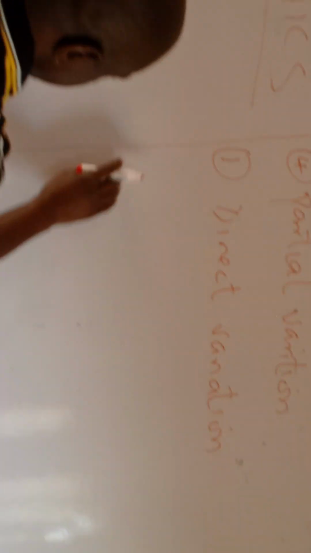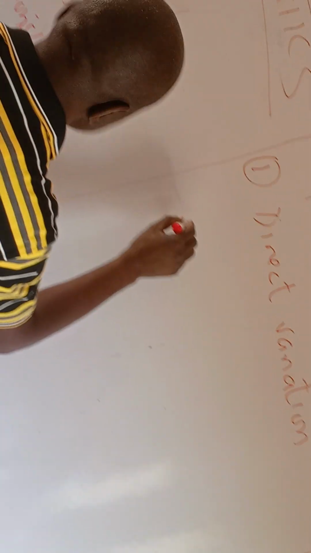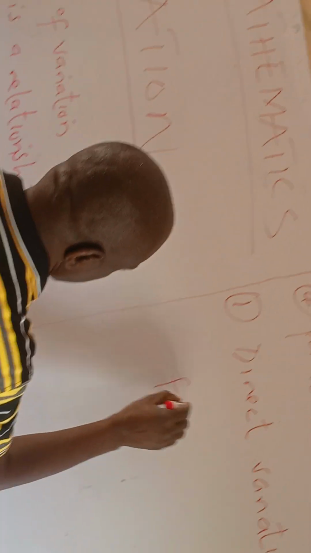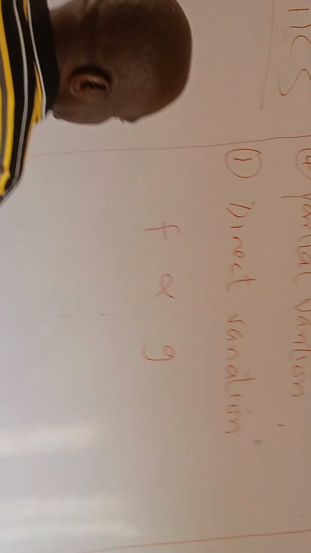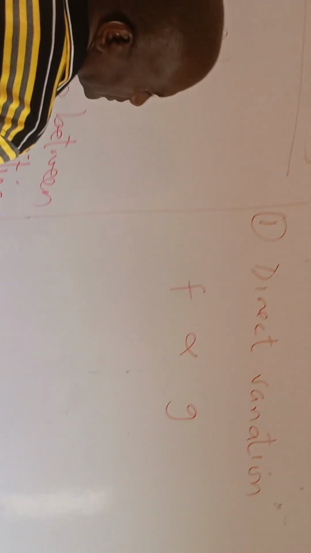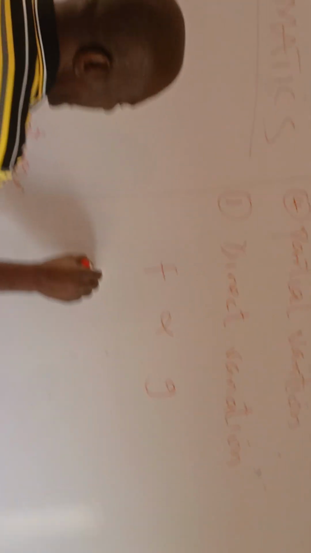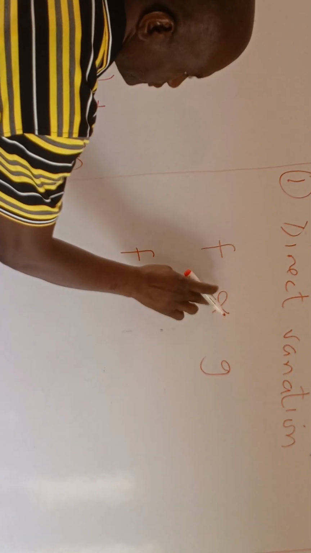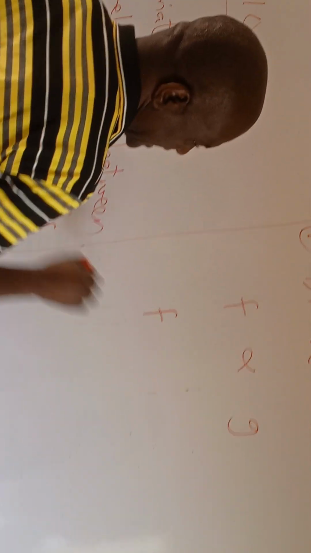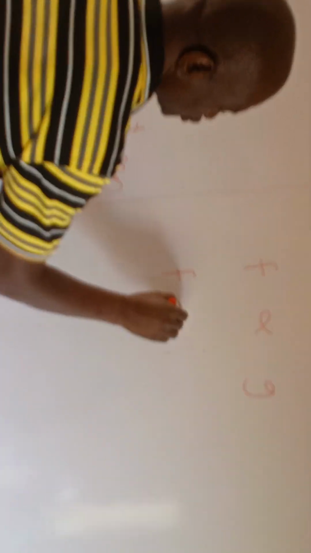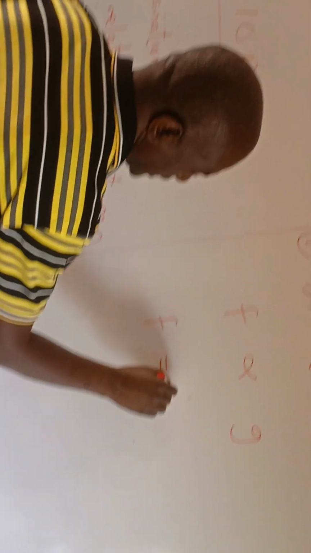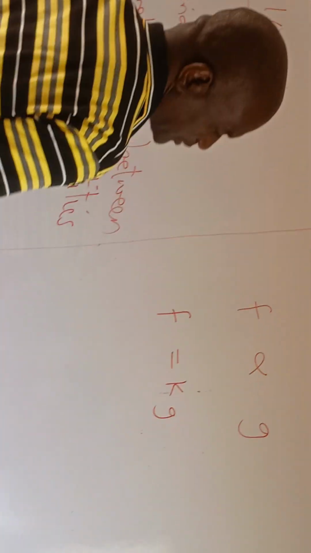So let's write it. Let's say we are using the example of ginger. We can say that F varies directly as G. Is that okay? To remove this proportionality sign, it will be F equals KG.